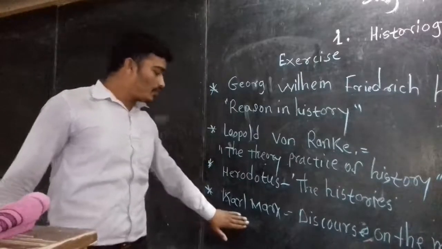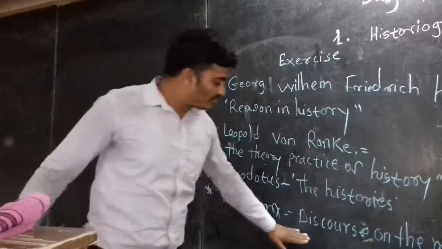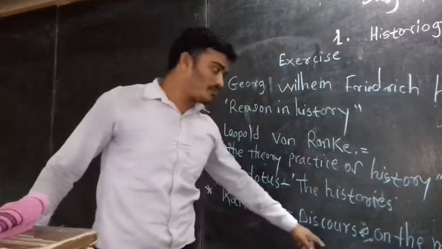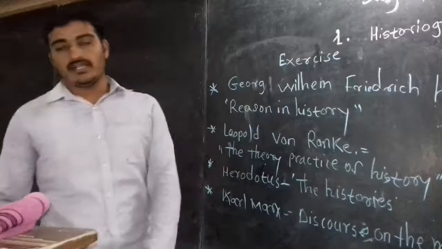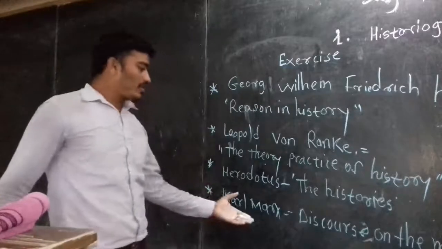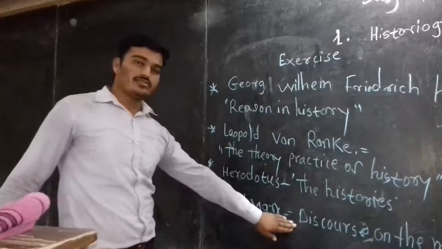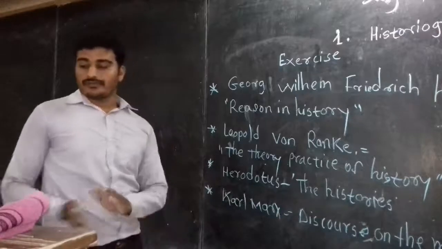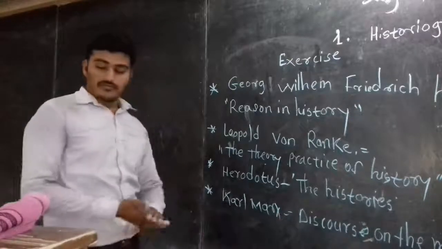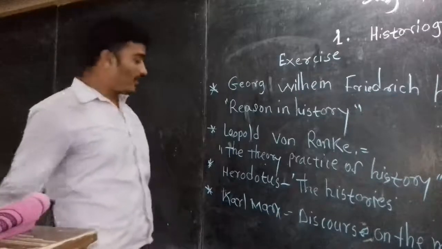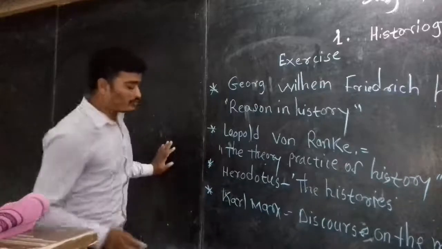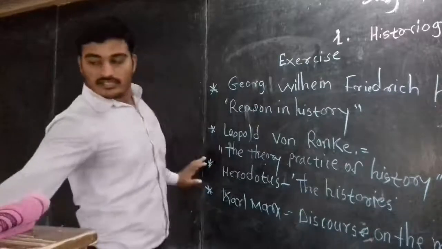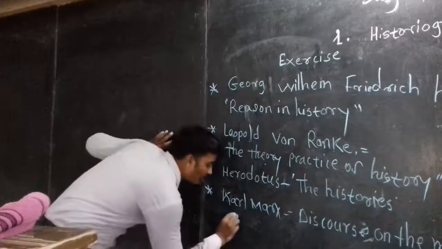Now the last, the fourth one, we have doubt about. It's about Karl Marx, Discourse on the Method. So in this statement, the author is wrong and the book is also incorrect. So we are going to see which book was written by Karl Marx. We have to correct it. In front of Karl Marx we have to write the book he wrote, Das Kapital.